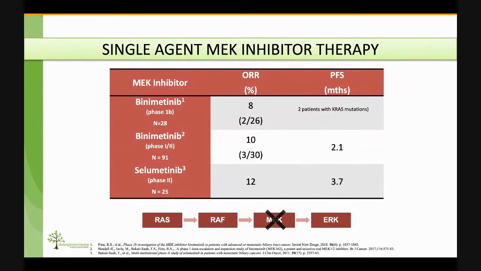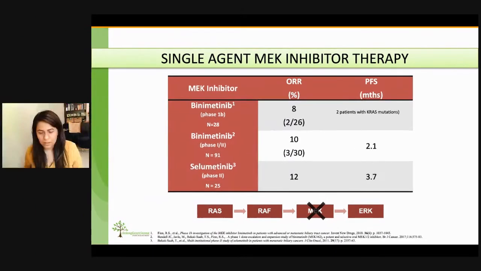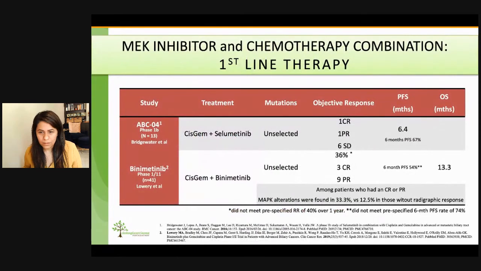Due to the role of MAP kinase mutations in tumorigenesis of biliary tract cancer, MEK inhibitors have been studied in biliary tract cancers. Here I've summarized some of the early phase single-agent studies in patients who had relapsed refractory cholangiocarcinomas. As you can see, in the relapsed refractory setting, the activity is very modest. The objective response rate was in the 10% range. MEK inhibition has also been studied in the frontline setting.